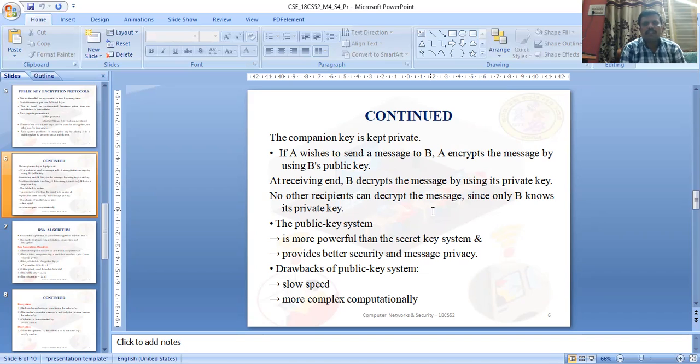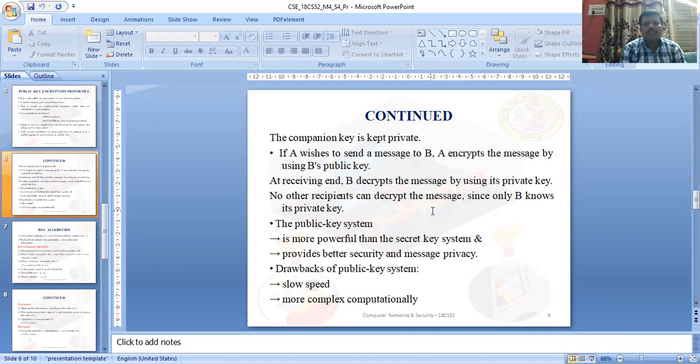As and when user A receives the ciphertext, user A takes the public key from the key distribution center, and a pair of keys, a private key and a public key, is obtained from the key distribution center. So definitely decrypting the messages is possible.